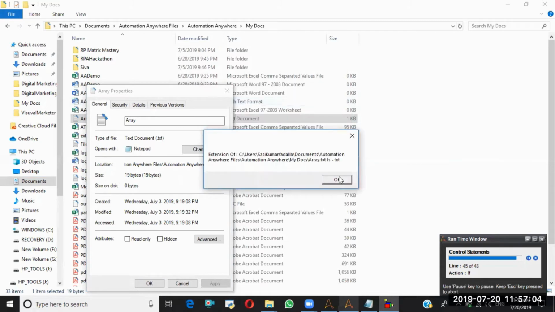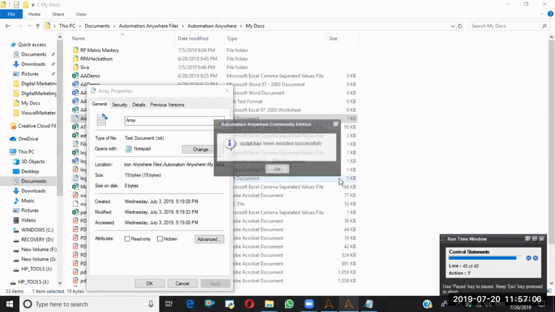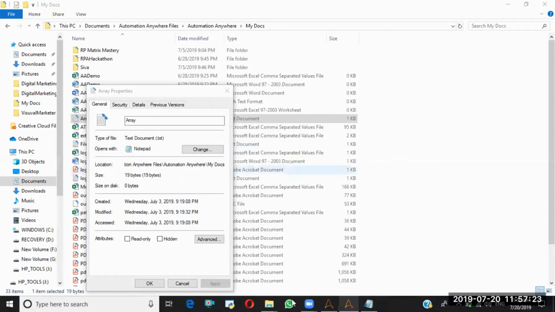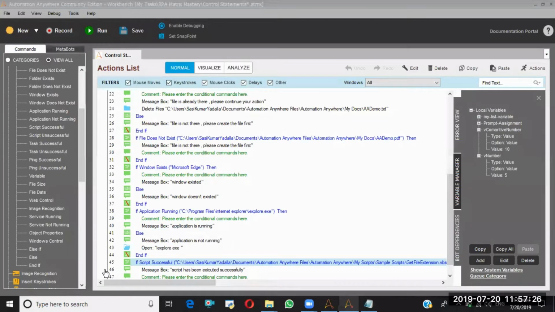It's txt. Okay. See, script has been executed successfully. Like this, we will come to know whether the given script executed successfully or not. Okay, this is about scripts. Again, we will have one more reverse condition.